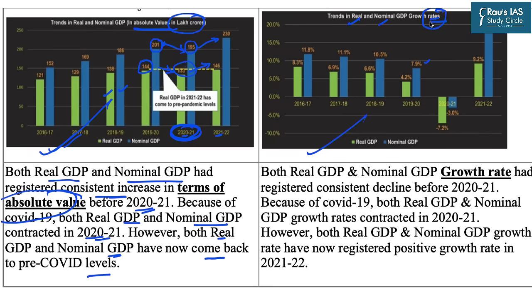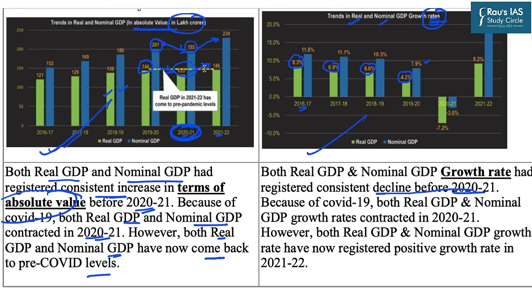Now we will come to the growth rates of real and nominal GDP. This graph shows that the growth rates have registered a consistent decline before 2020 to 21. For example, in 2016 to 17 we have the figure 8.3%, then 6.9%, then 6.6%, and then 4.2%. Now this is very important.